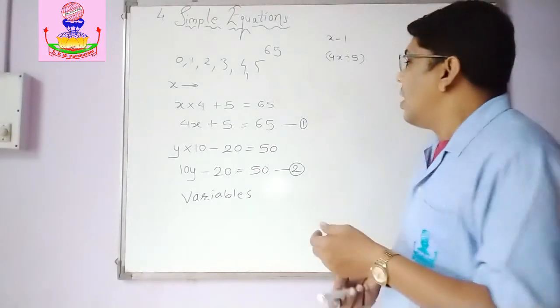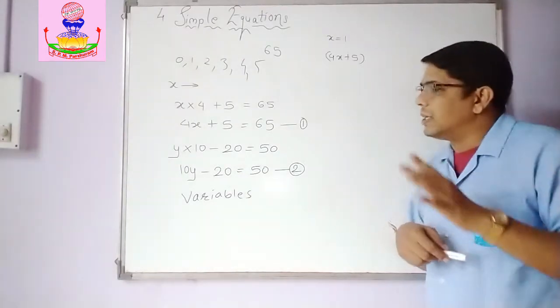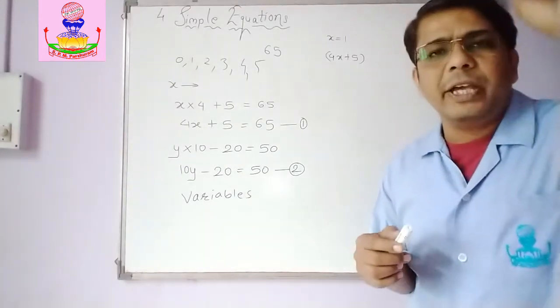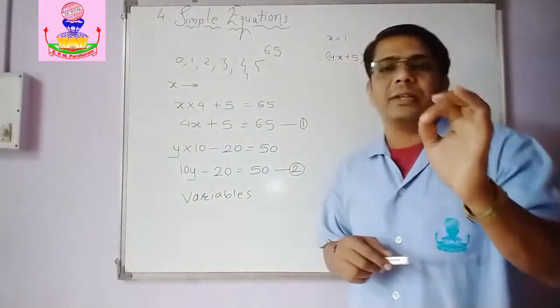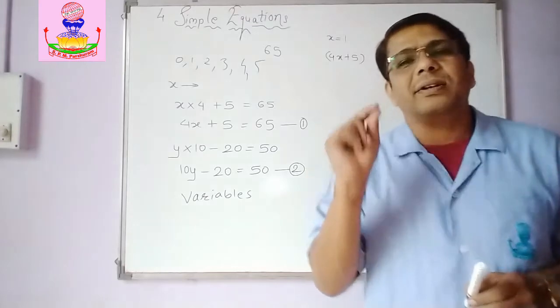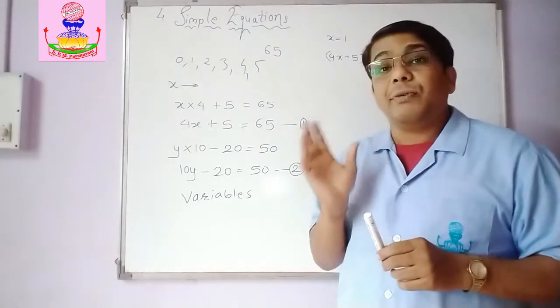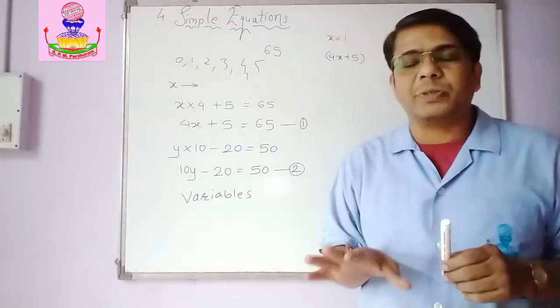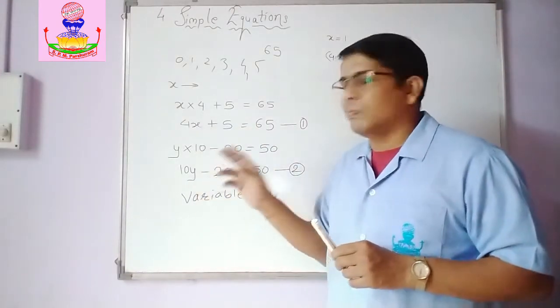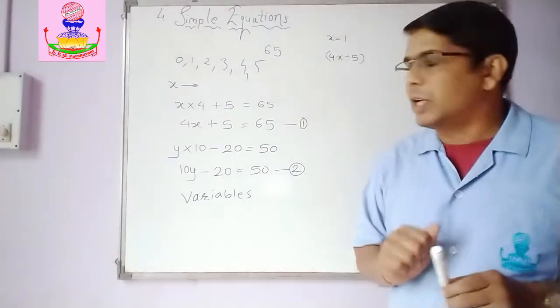Do you get it? Now, we got the variable, we assume the variable. That variable can be any letter from A to Z. You can assume any. It's not necessary that you have to take x and y. You can take a letter, an alphabet of your choice. Do you get it? And variables, most of the time, we always take them as small letters only. We don't assume capital letters. Okay? Secondly,